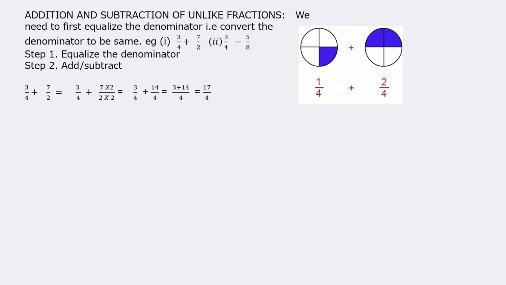So always remember, adding and subtracting unlike fractions, you need to equalize the denominator and then add or subtract as it is asked. Second one, 3 upon 4 minus 5 upon 8. So first we will multiply that. 3 upon 4 will be multiplied by 2, minus 5 upon 8 will remain as it is. So that is 6 upon 8 minus 5 upon 8, which is nothing but 6 minus 5 upon 8, equal to 1 upon 8.